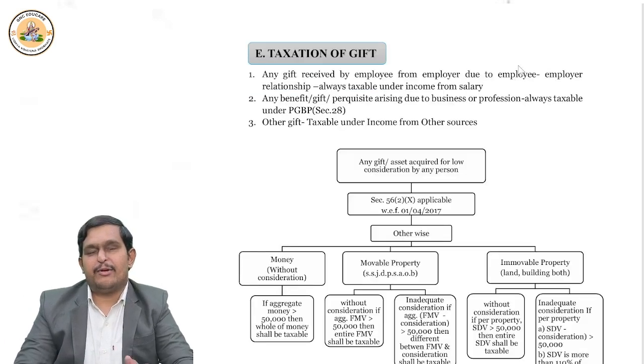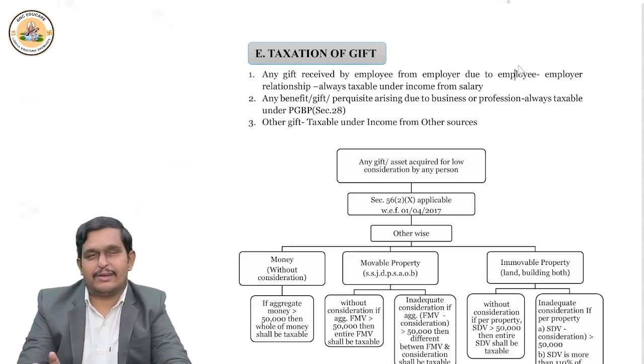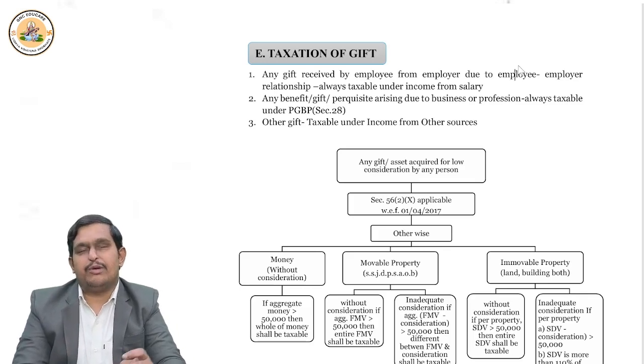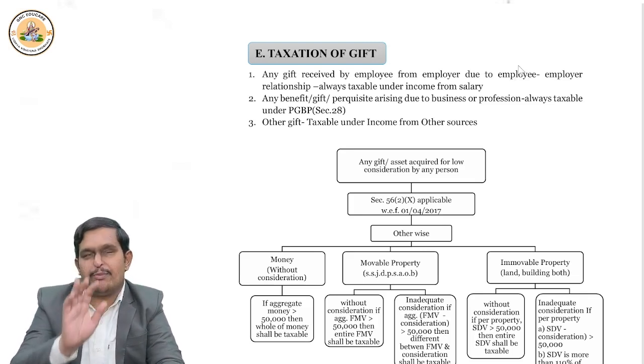Now we'll discuss about gift. I already said to you that if suppose employer gives gift, taxed under salary chapter. If suppose in relation to your business, your supplier, your customer gives gift, then it is taxed under income from business and profession. All other gifts taxable under income from other sources. Suppose example, you may get gifts of cash or movable property or immovable property. Only these three types of gifts generally people get.